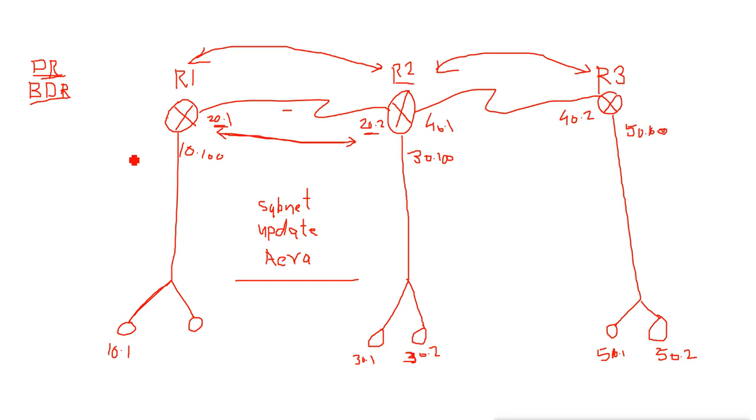Now who wins the election here, and how do they decide who is going to be DR and who is going to be non-DR routers? For electing the DR and the non-DR routers, they share their router ID. All the routers will share their router ID with each other. Now what is the router ID?